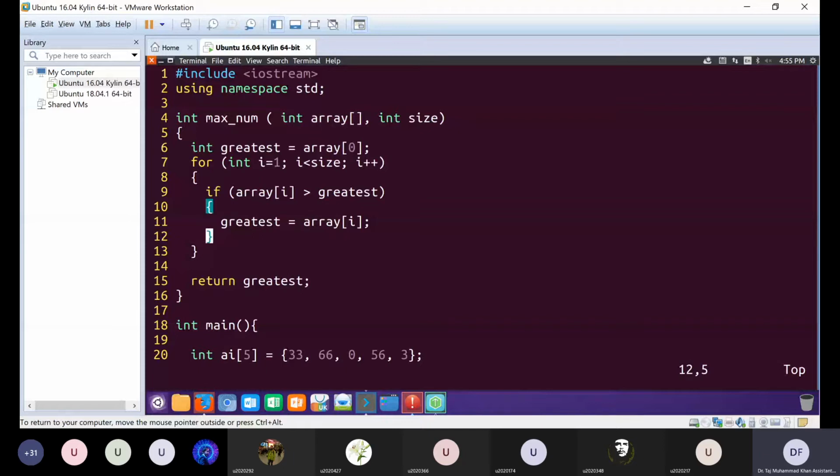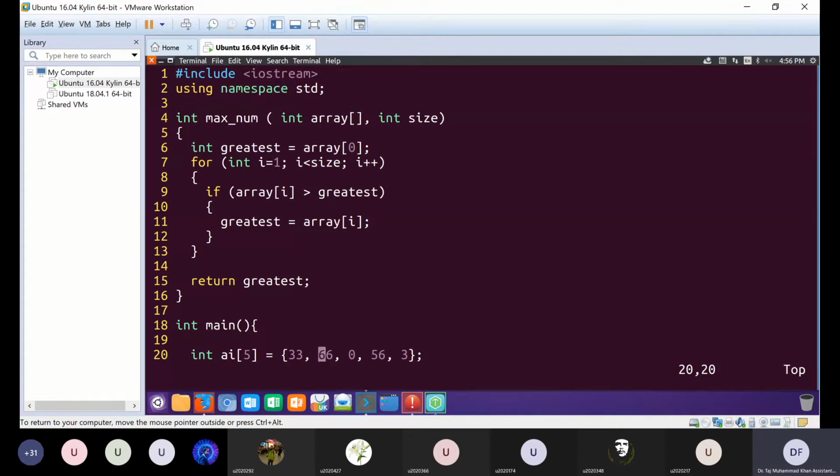So if we run this example on this array, on line number 6, the value 33 will be stored in greatest. When the for loop starts, it starts from i equal to 1. The if condition on line number 9 will compare array value a1, which is 66, to the value in greatest, which is 33. 66 is greater than 33, so the if condition becomes true, and line number 11 will store the value 66 in greatest. Now greatest contains the value 66.